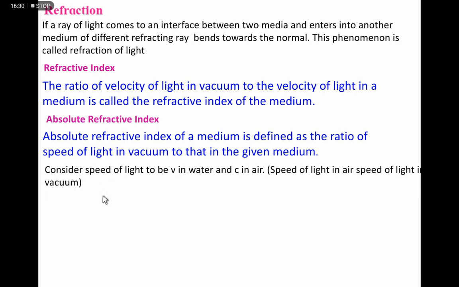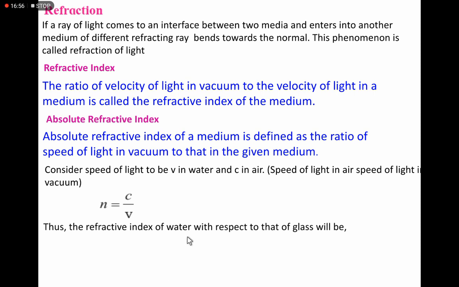Here, refractive index is n, c is the speed of light in air or vacuum medium, and v is the velocity of light in the denser medium through which the light passes. So n is equal to c by v.